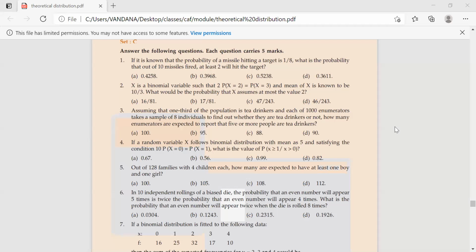In 10 independent rolls of a biased dice, the probability that an even number will appear 5 times is twice the probability that an even number will appear 4 times. What is the probability that an even number will appear twice when the dice is rolled 8 times?